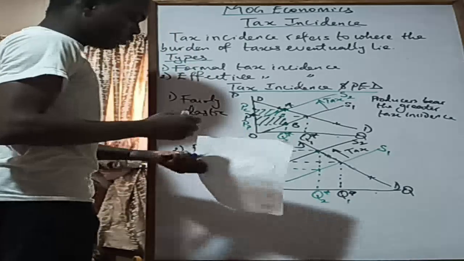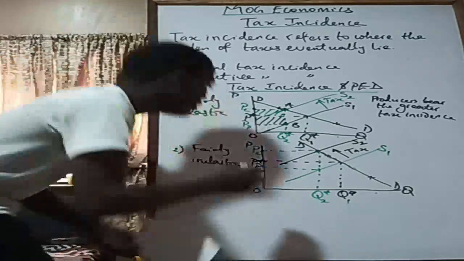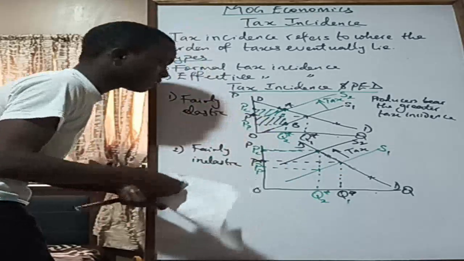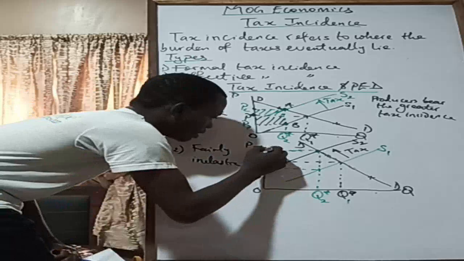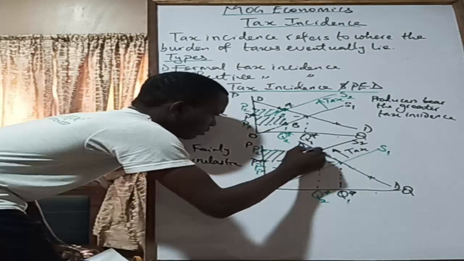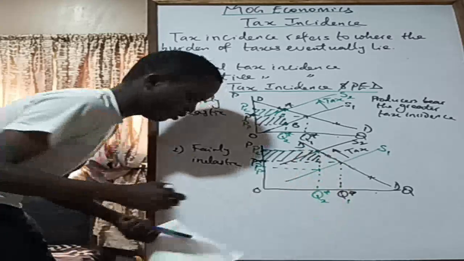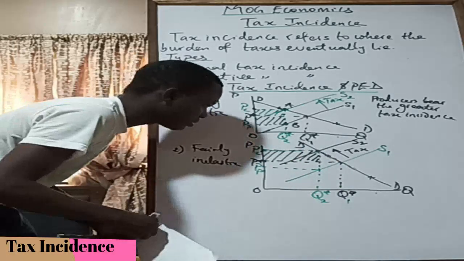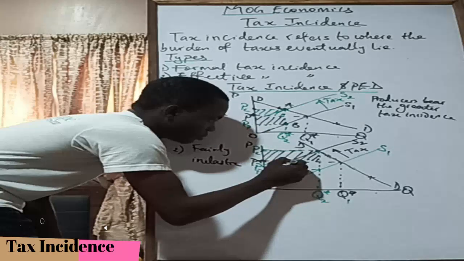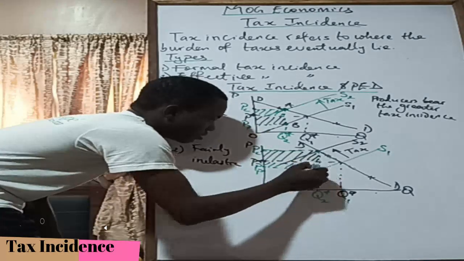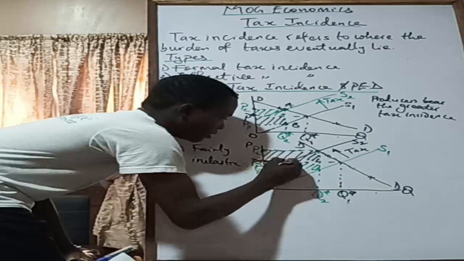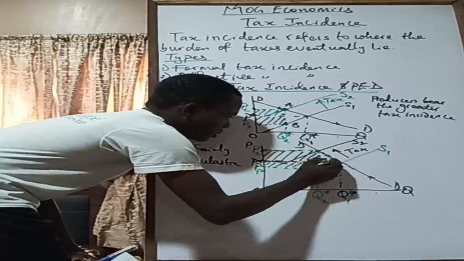All right, so again, we have a rectangle. So who has the bigger rectangle? It is kind of clear. So look at this here, and compare that with this. So the old equilibrium, compare that with this. Consumers are being affected more.